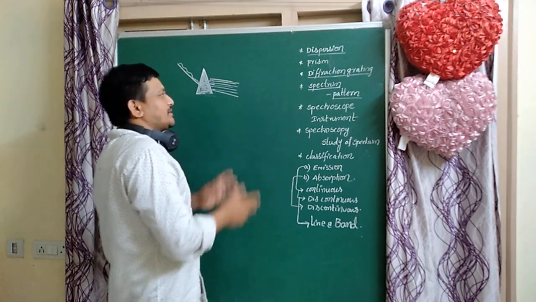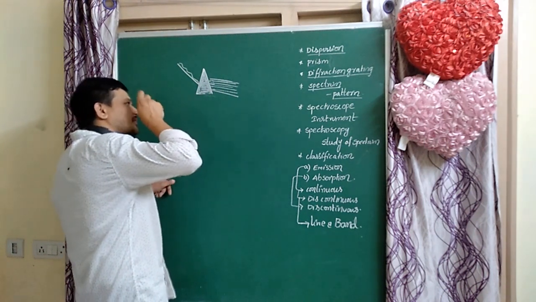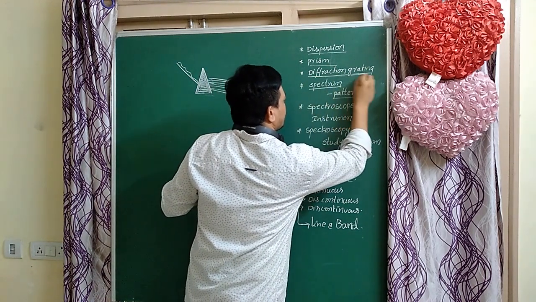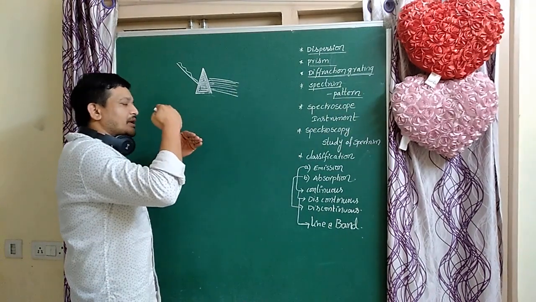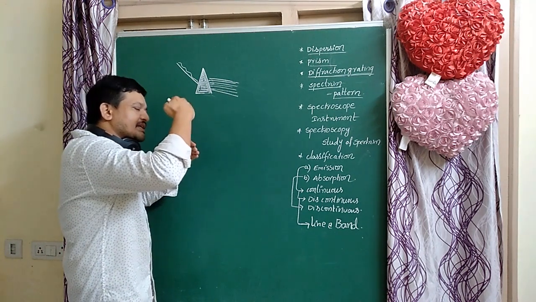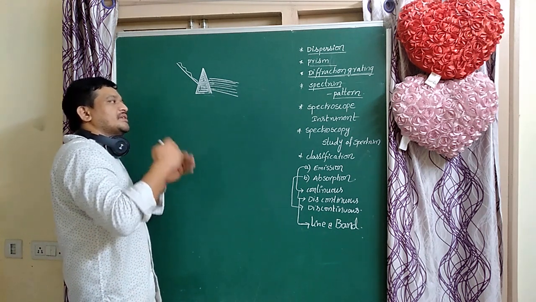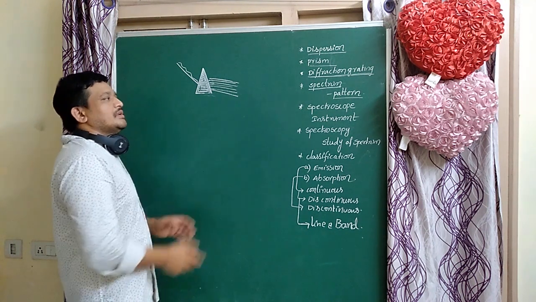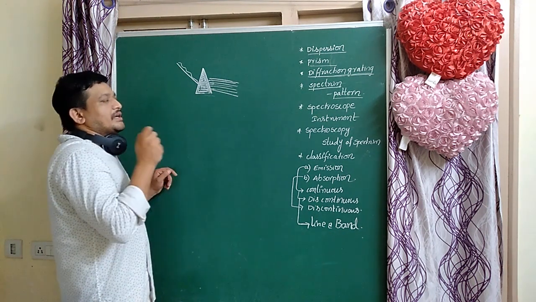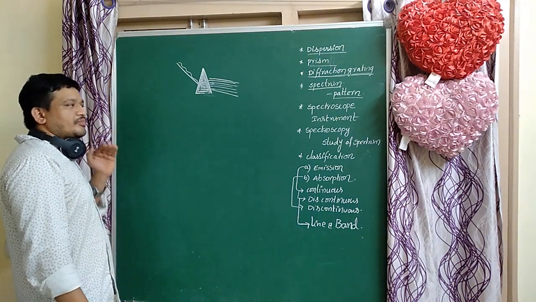How do we get it? The white light or radiation passes through the prism or diffraction grating. At that time the light splits, that means dispersion. The dispersed radiation is arranged in a particular order, increasing order or decreasing order, and that is called a spectrum. So the pattern of arrangement of radiation is called a spectrum. That is very important.